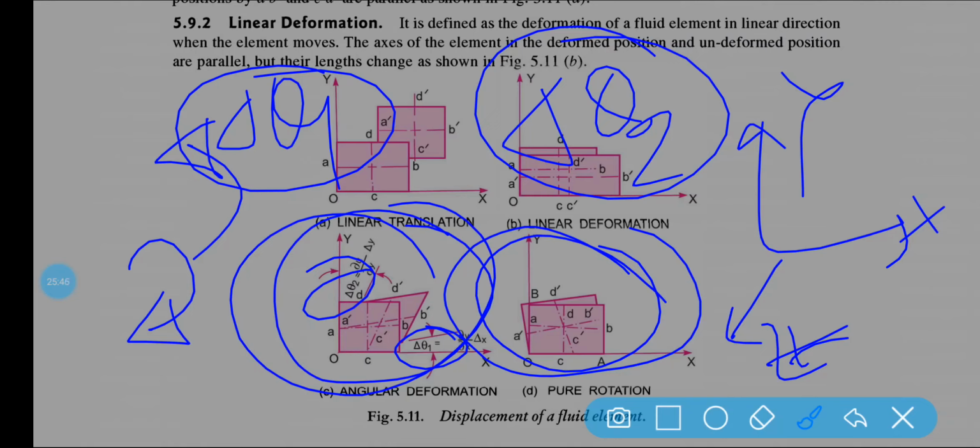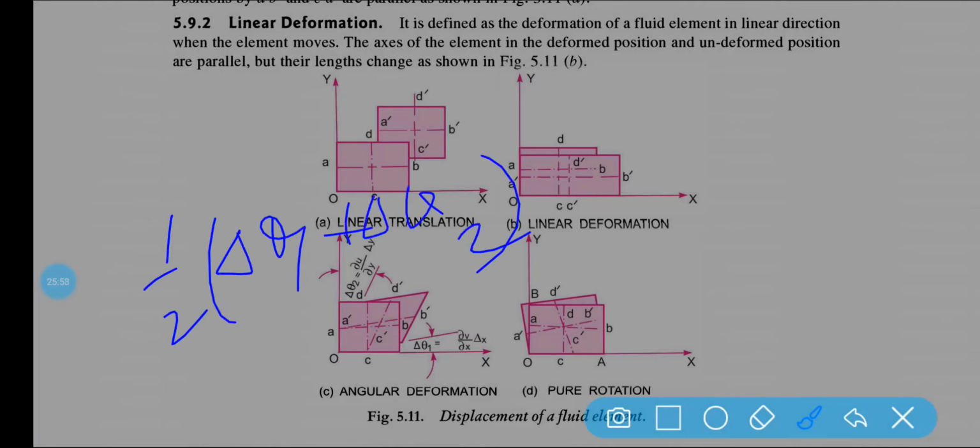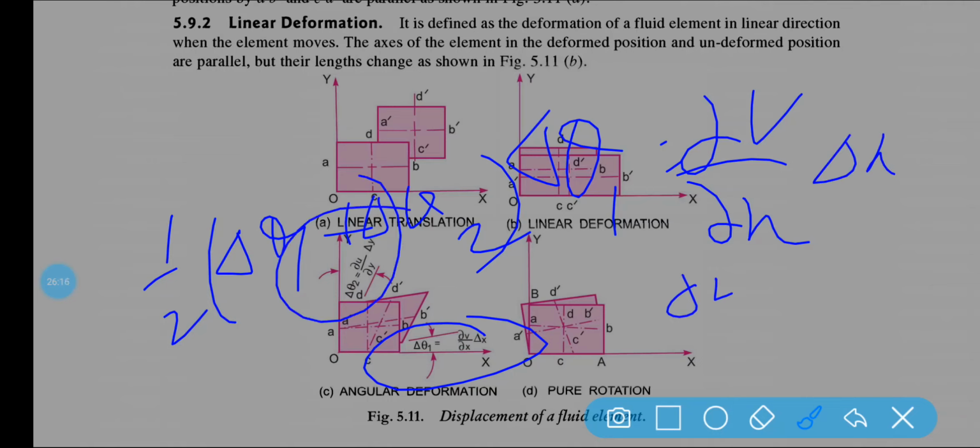Then angular deformation or shear rate is equal to half into del theta 1 plus del theta 2, where del theta 1 is equal to del v by del x into dx, and del theta 2 is equal to del u by del y into dy.